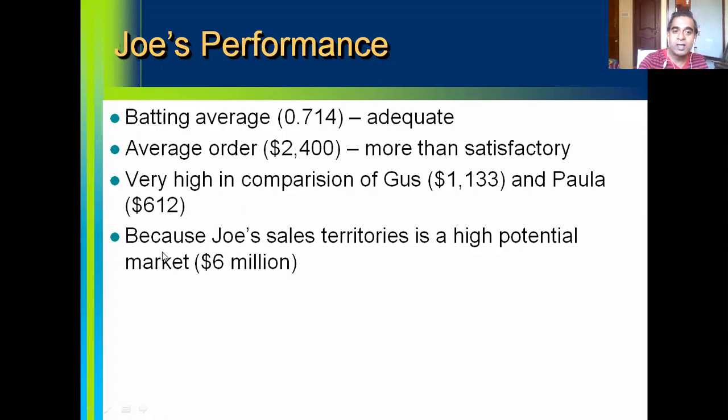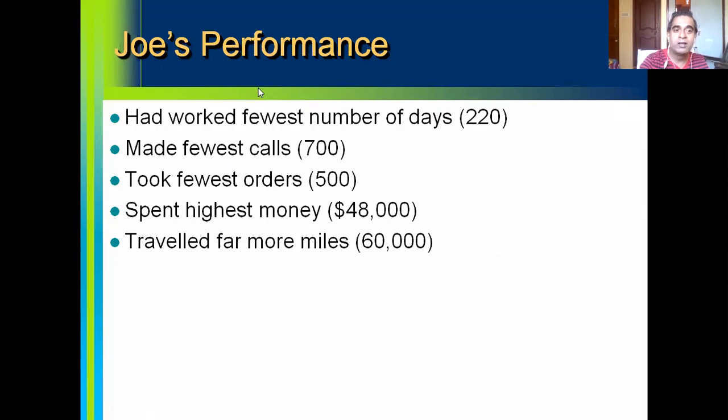So this is how this evaluation becomes complicated. See, Joe had worked for the lowest number of days compared to the other two sales reps. He has made the fewest sales calls, and he has taken the fewest orders compared to the other two sales reps.